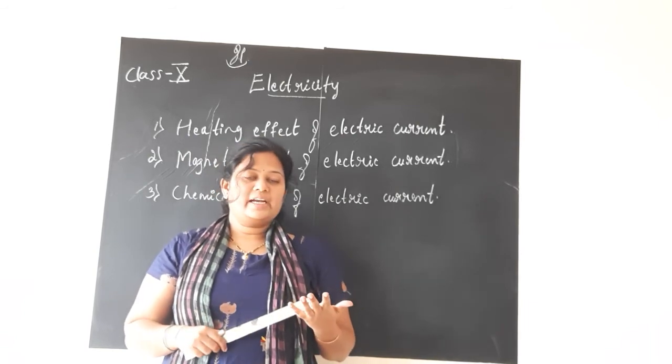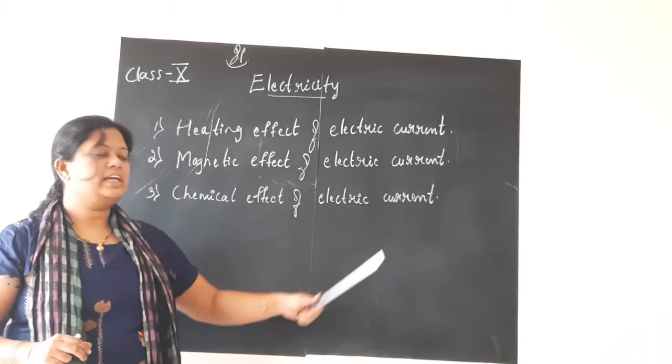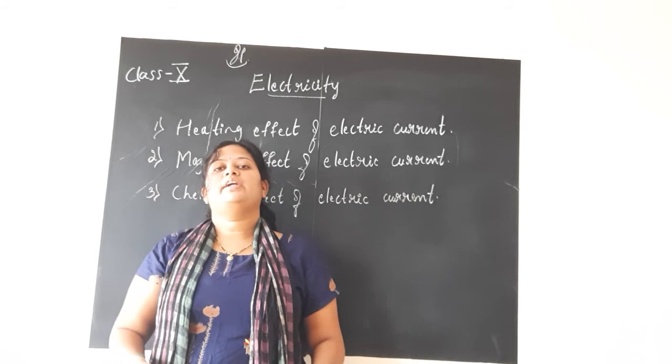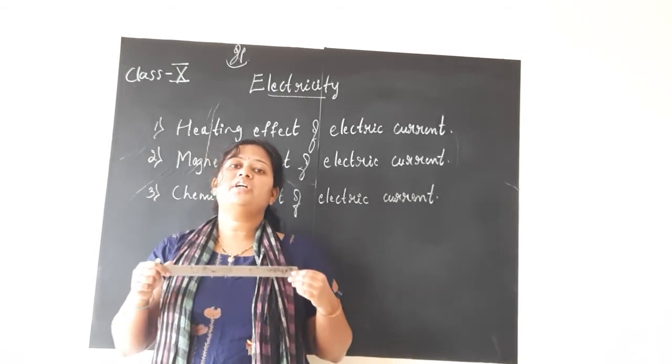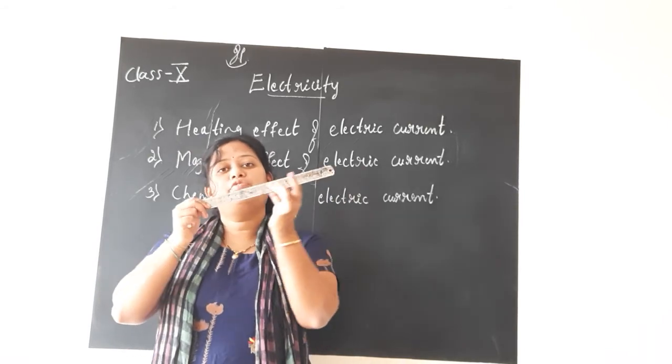When you put in the battery, the chemical effect takes place. The chemical effect of electric current provides the energy, that is the potential difference or voltage, and makes the electrons flow.